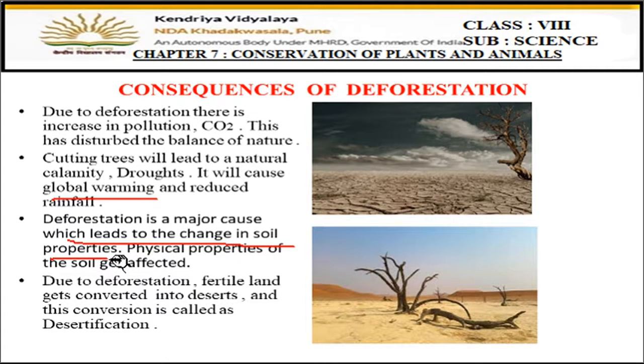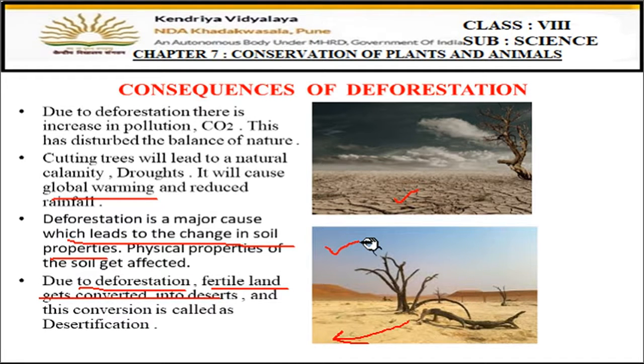Soil will also become barren. Soil will also become dry. It will become barren, right? Its fertility will also be lost, because the top layer of the soil is held by the roots of the plants. If there is no plant, then the soil gets eroded by wind and water, and then the fertility of the soil also decreases, right? Then another one is, due to deforestation, fertile land gets converted into deserts.